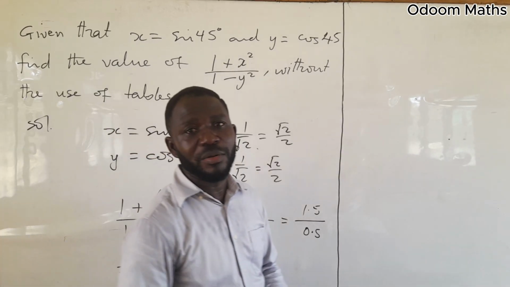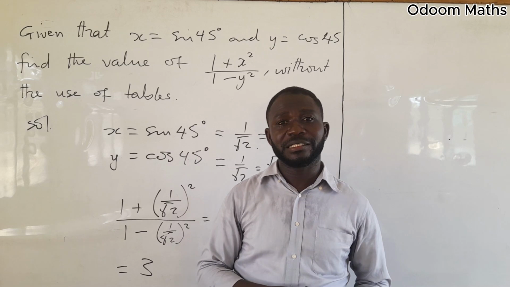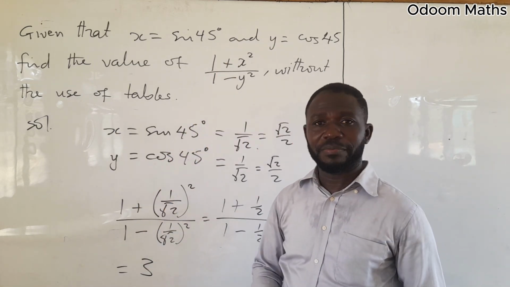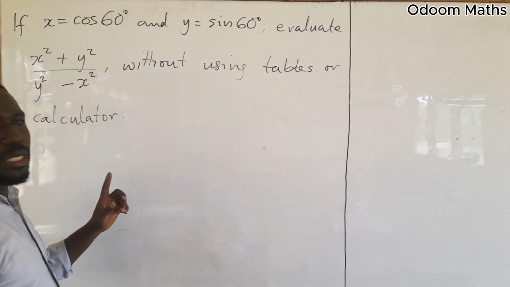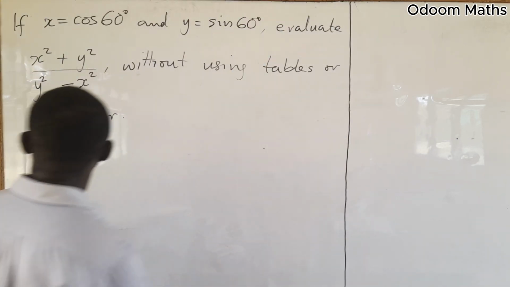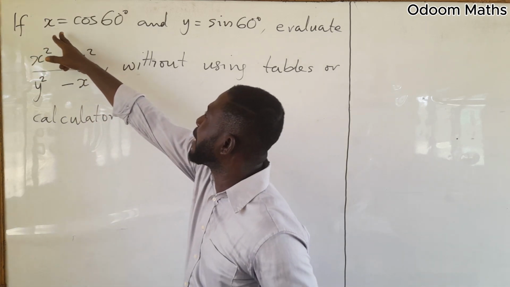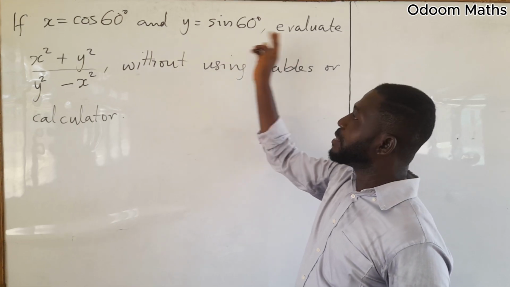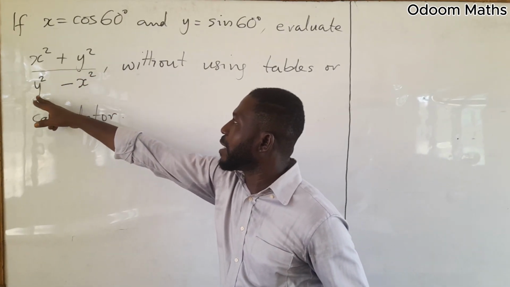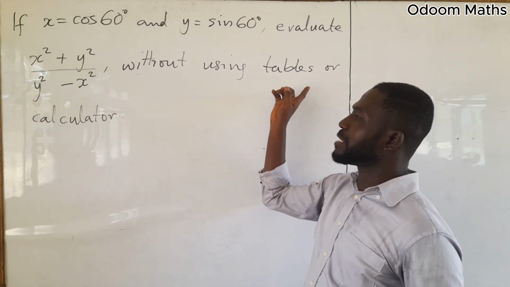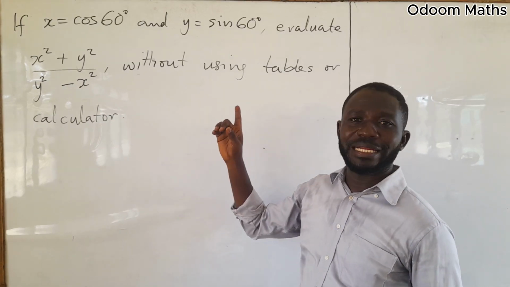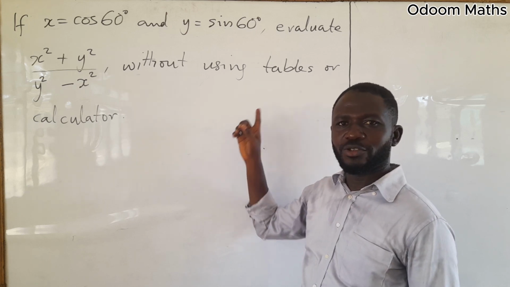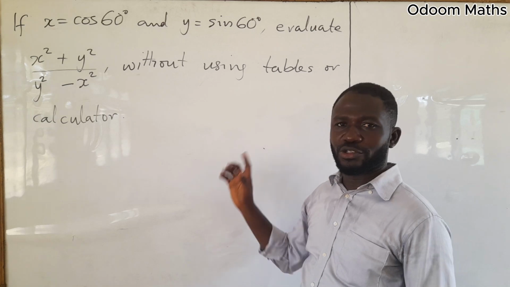Now let's look at one more example. This is under special angles, that is trig ratios of 30, 45, and 60 degrees. We are told that if x equals cos 60 and y equals sine 60, evaluate (x squared plus y squared) over (y squared minus x squared) without using tables or calculator. So let's look at how we are going to solve this example.